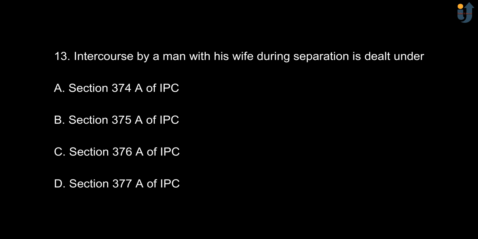Next, intercourse by a man with his wife during separation is dealt under option A, section 374A of IPC, option B, section 375A of IPC, option C, section 376A of IPC, and option D is section 377A of IPC. The correct option is option C, section 376A of IPC.